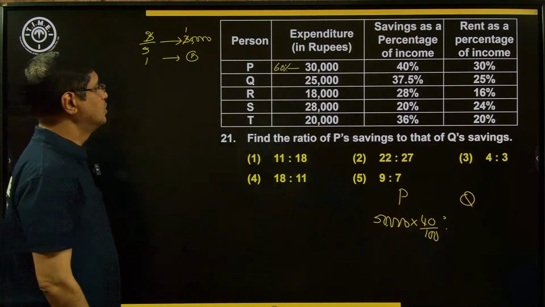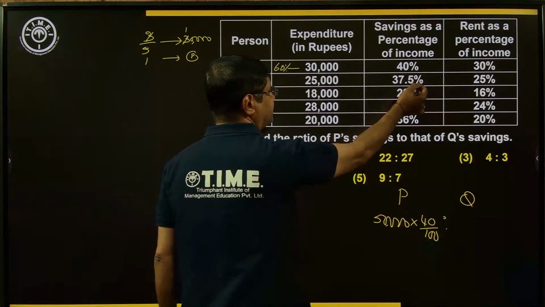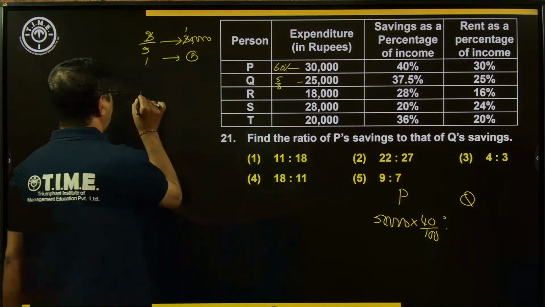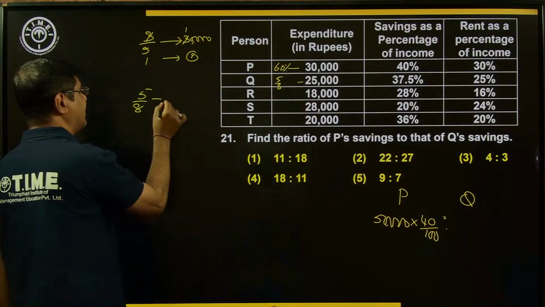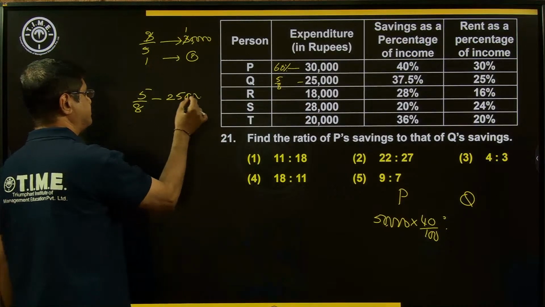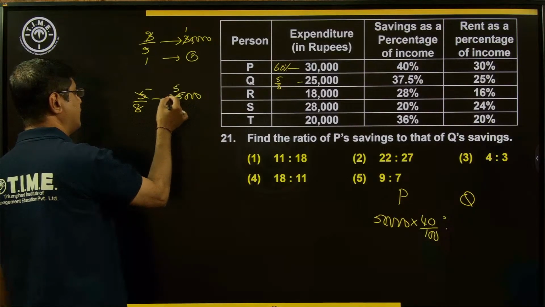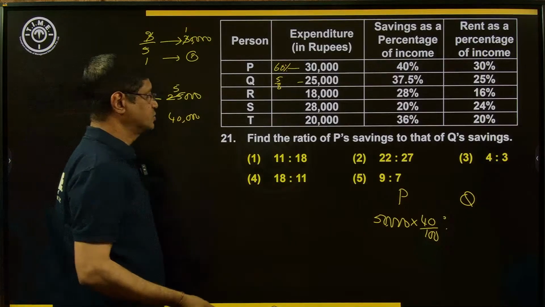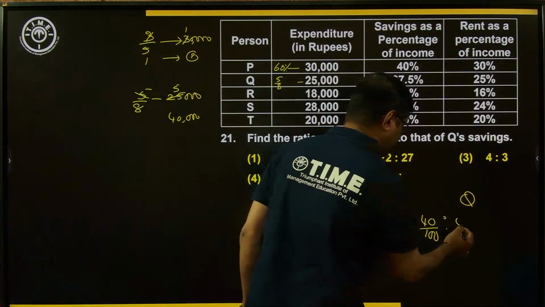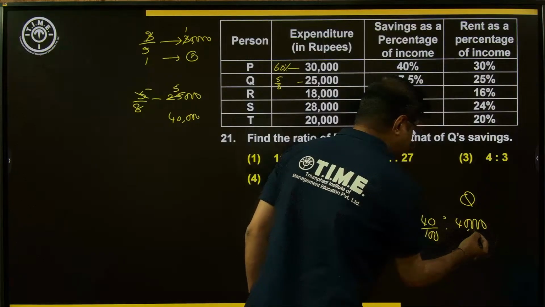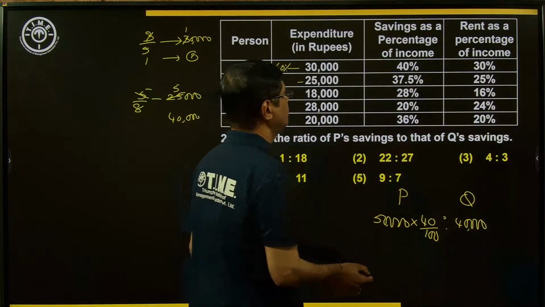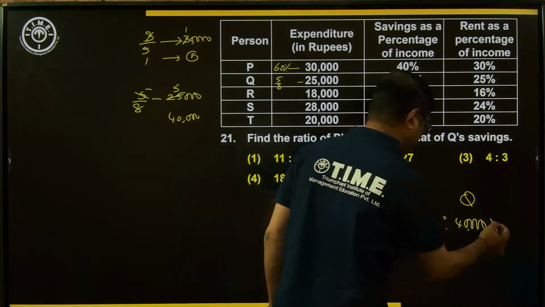What about the Q? 37.5% means 3 by 8. The remaining is 5 by 8. So 5 by 8 is given here as 25,000. 5 here it was 5 times, 5 into 8, 40. 40,000. So 40,000 is the income here. Now what is the savings? Savings is equal to 37.5, that is 3 by 8.